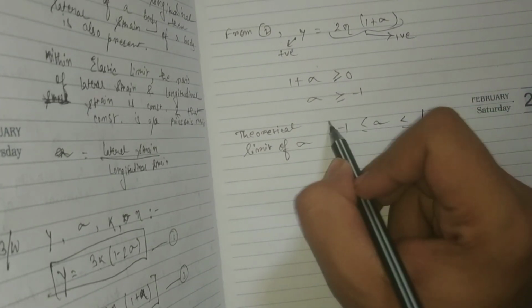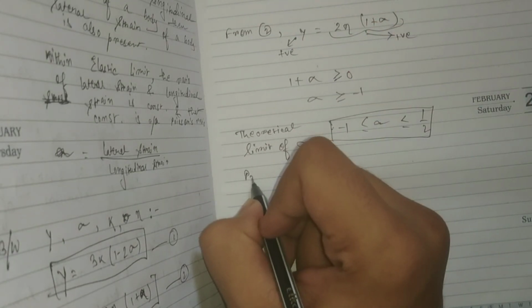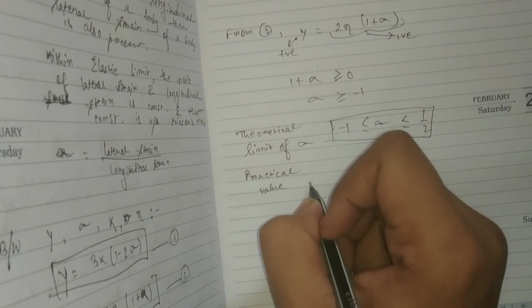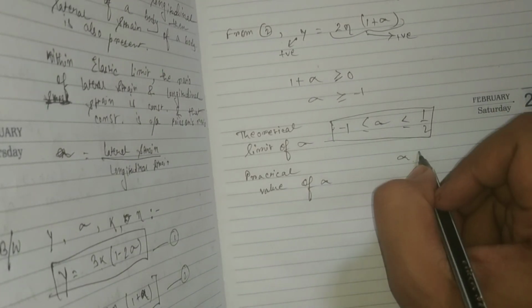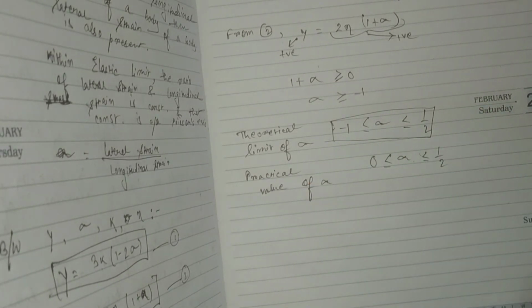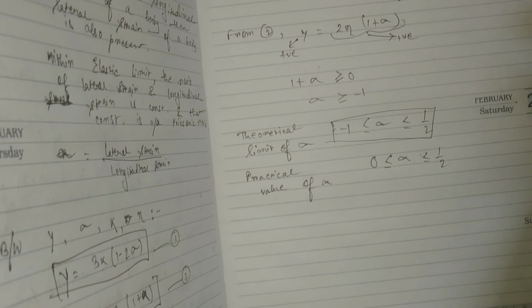But this is the theoretical limit of sigma. The practical value of sigma ranges in the same way, but it can never be minus 1. If sigma becomes negative, that means the radius of the substance also increases when the length is increasing, which can never happen.